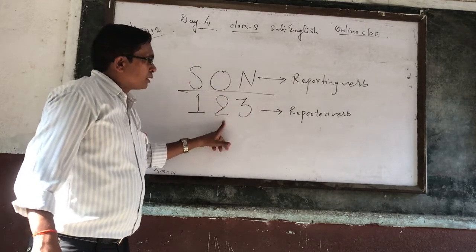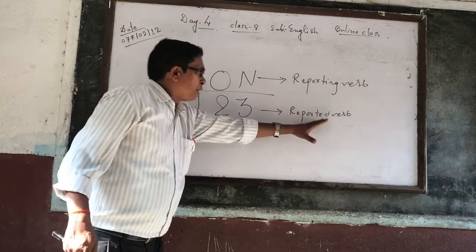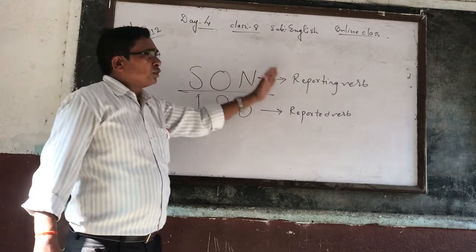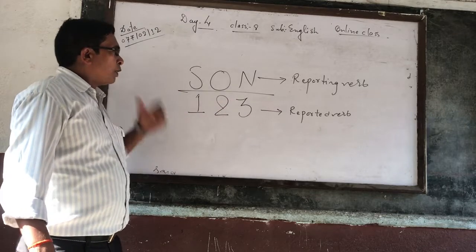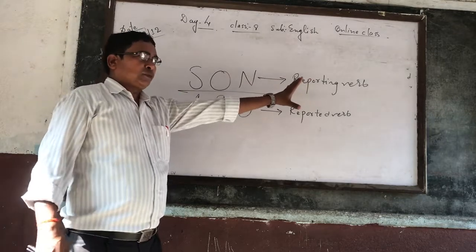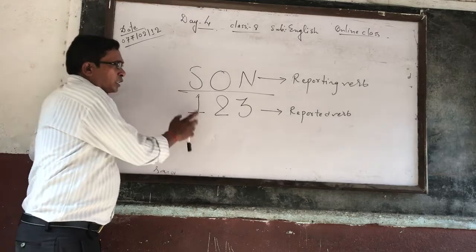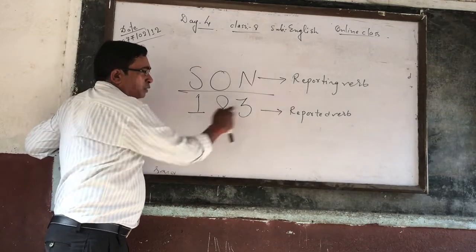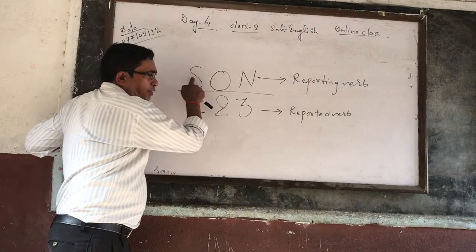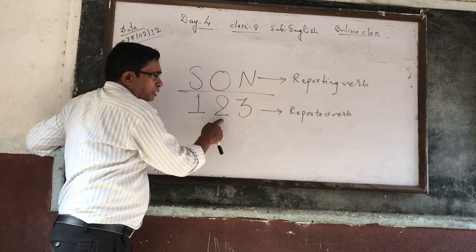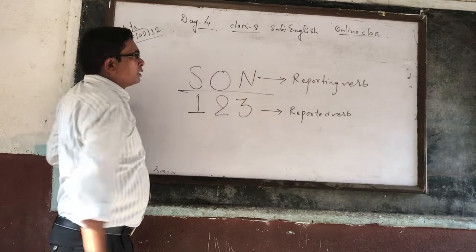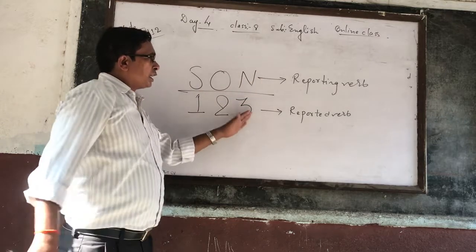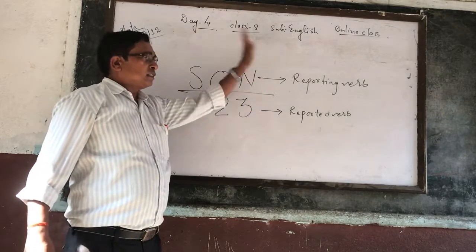The second person pronoun of the reported verb should be changed according to the object of the reporting verb. The third person pronoun of the reported verb is not changed. Once again, first person according to subject, second person according to object, third person no change.